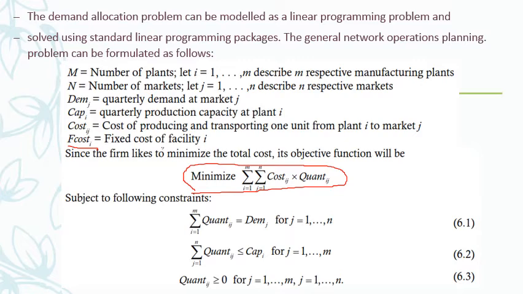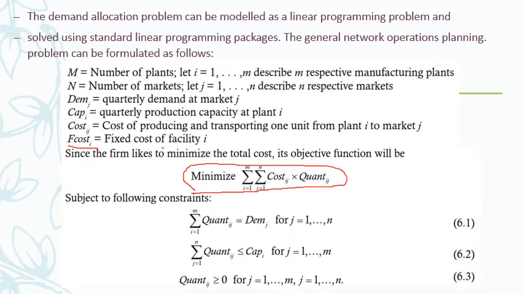Second one, the quantity whatever I have supplied should be less than or equal to capacity. That's quite obvious, no? How can I supply a quantity more than the capacity of the plant? If the capacity of the plant itself is 100 units per quarter, then quantity supplied should also be less than or equal to 100.